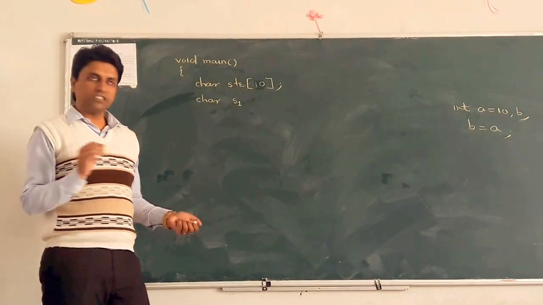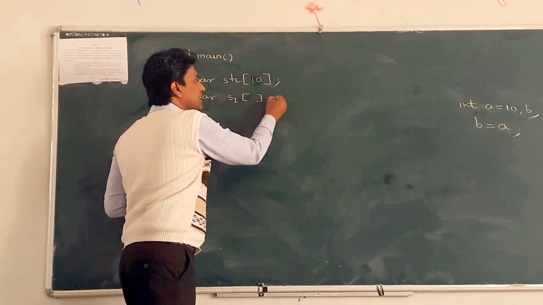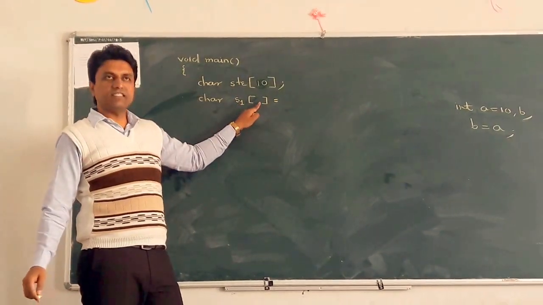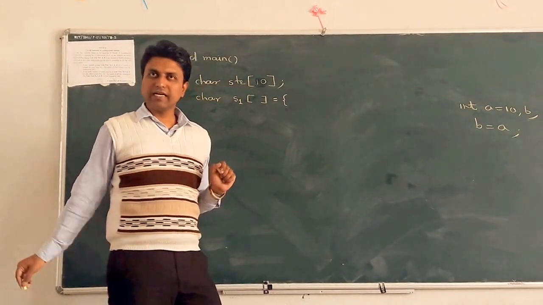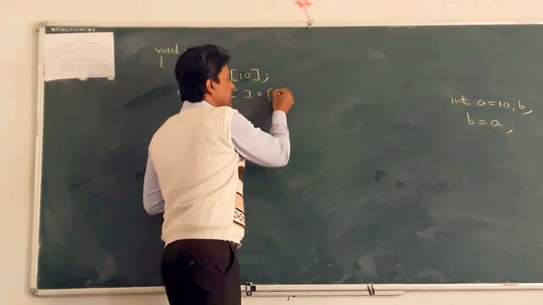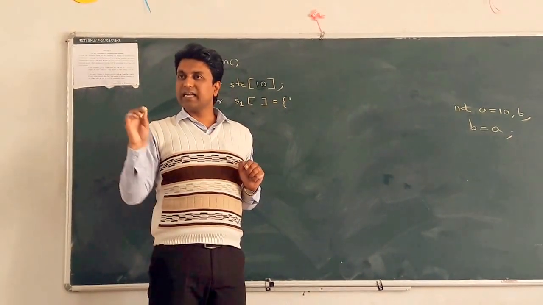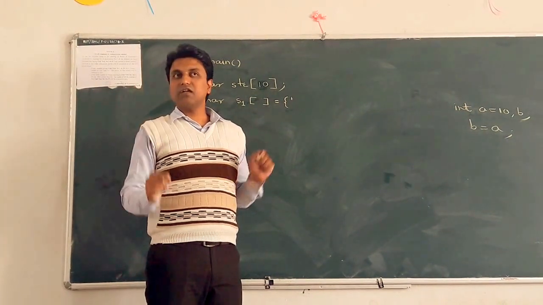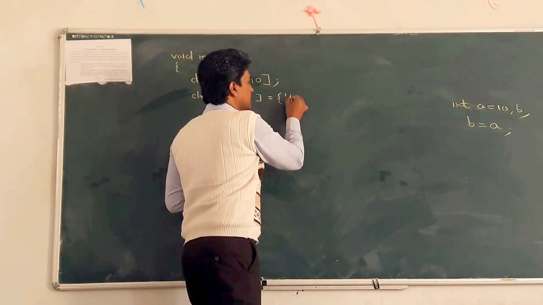While initializing the character array, there is no need to write the size here. Then equal to, curly bracket. It is a character array, so mention the characters separated by commas, but each single character is always placed in single quotes. So suppose the string is hello.